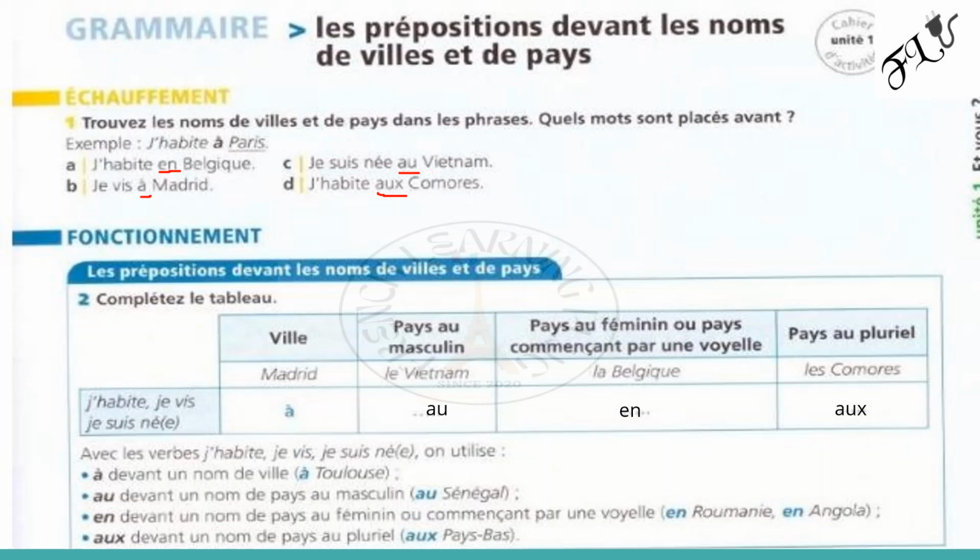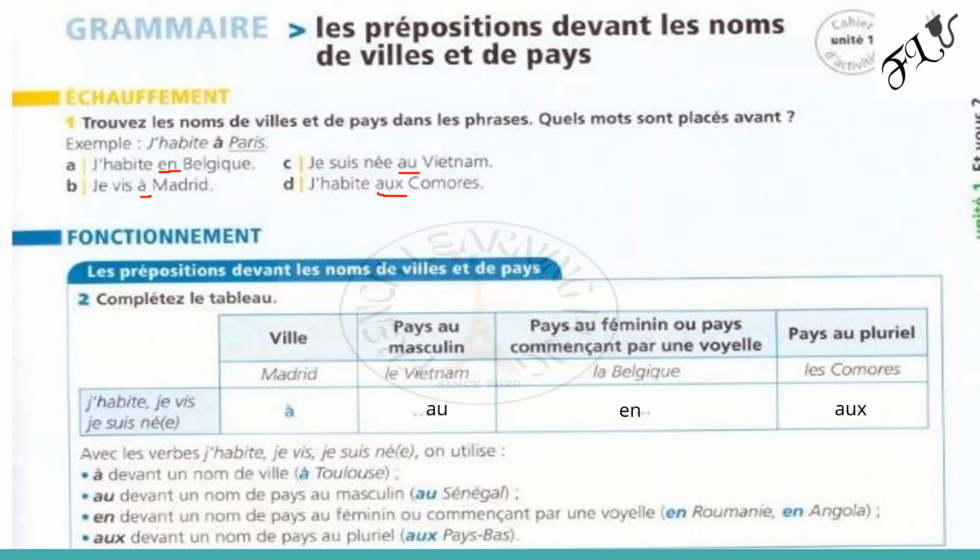So why is it different in French? So you're having en, you're having à, you're having au, you're having aux. Why are they different? All right, let's look at it. If you look at this first one, j'habite en Belgique, you see the country is feminine. And Madrid is a city, it doesn't have a gender. Vietnam is a masculine country. Comores is a plural country.